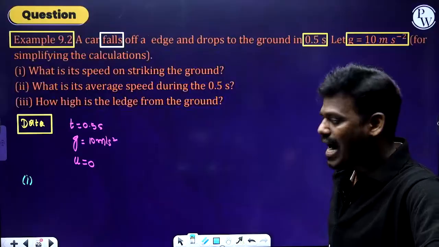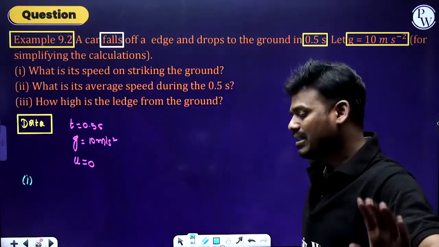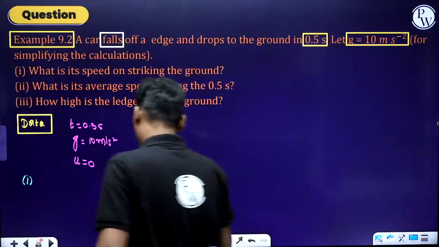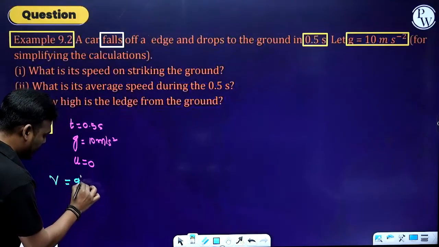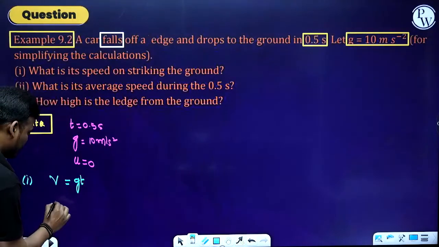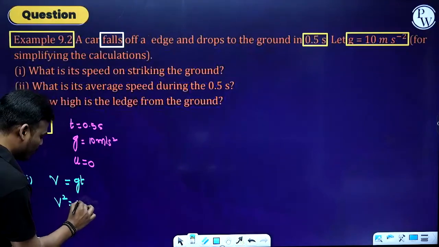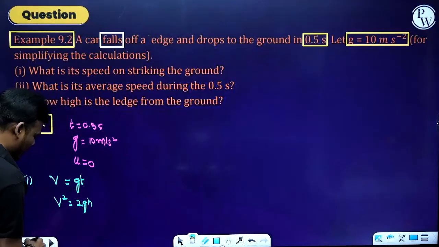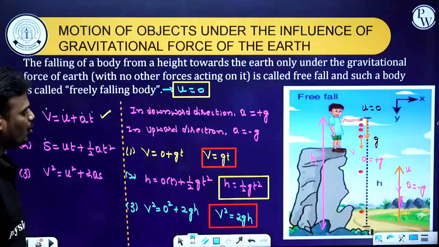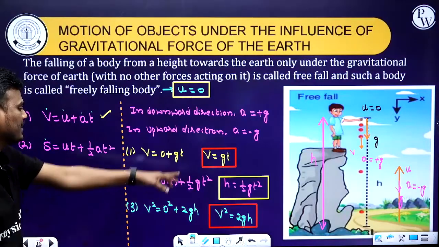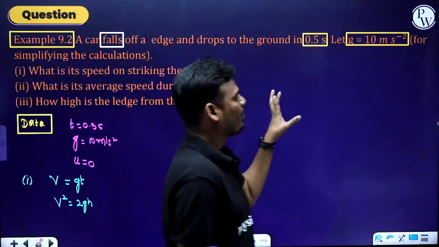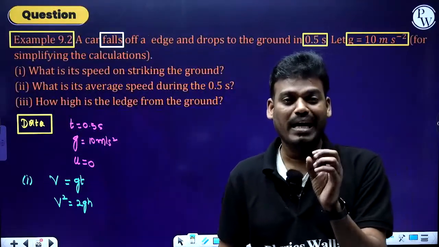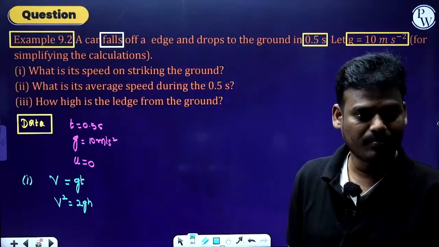If you want to calculate the final velocity, here we have 2 equations. What are those? First one, v equals gt from the previous equation, and second one, v square equals 2gh. Which equation of motion do you have to use, gt or 2gh? In the data, if you see properly, there is no information about height, right?